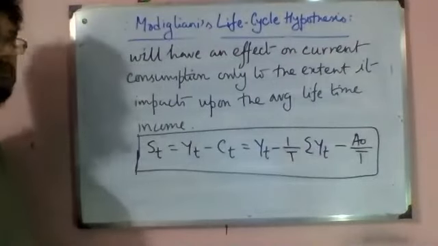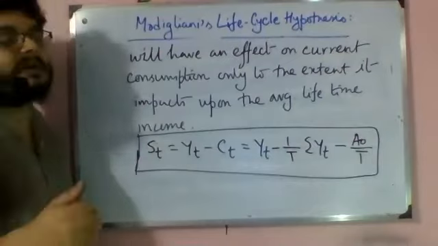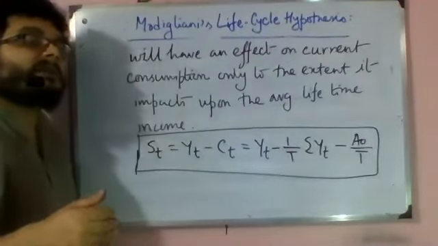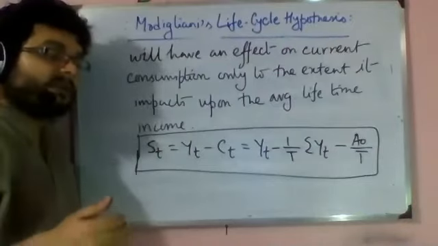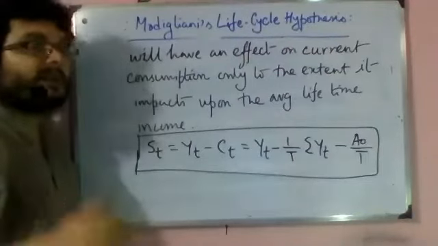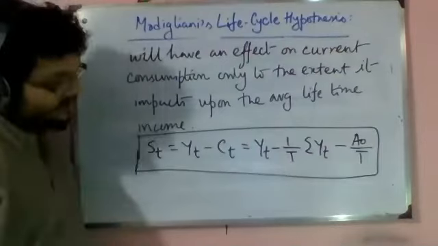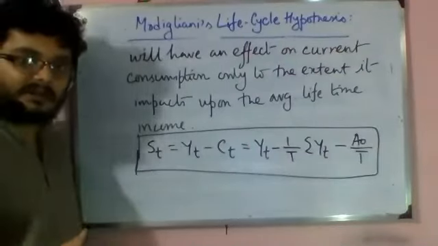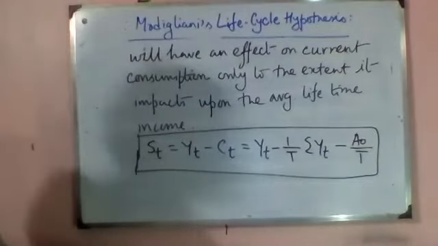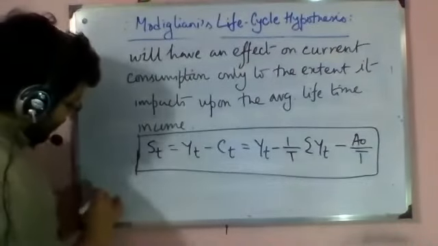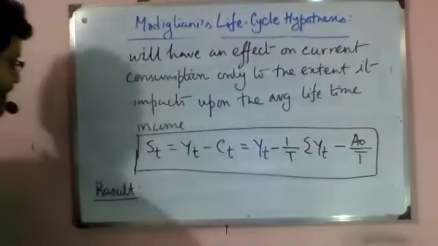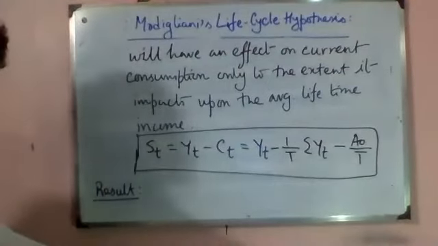Now, we said that if current income changes and that change does not affect the average lifetime income, then it will not change current consumption. So naturally, it will change savings. From that, we get a more important version of Modigliani's hypothesis. What is that version?